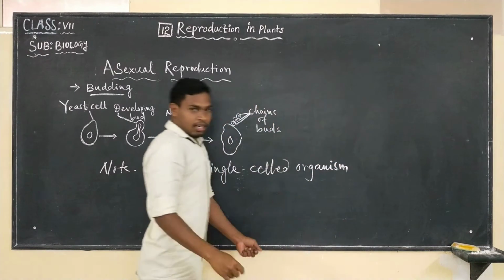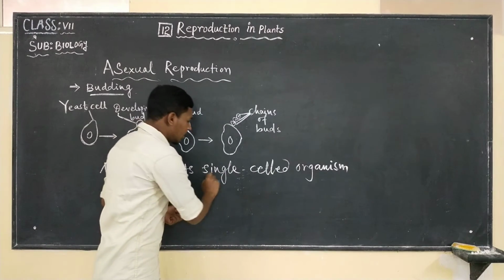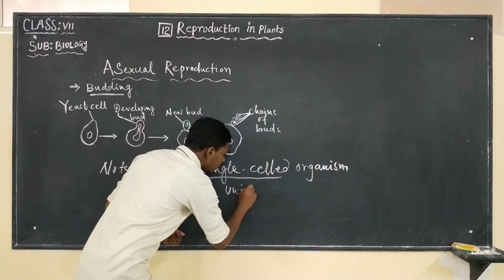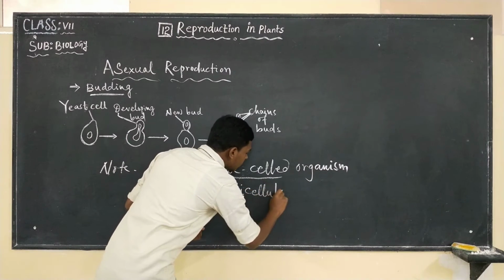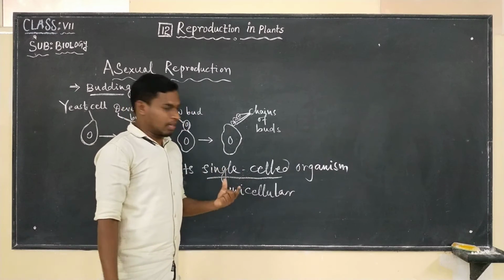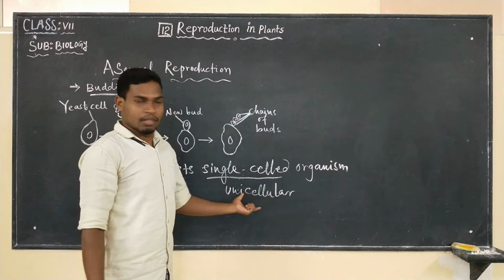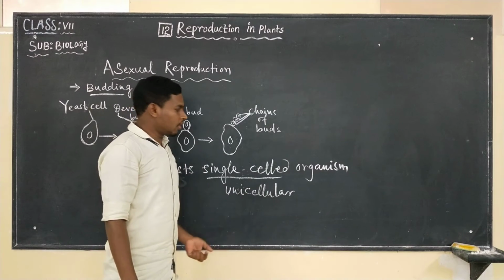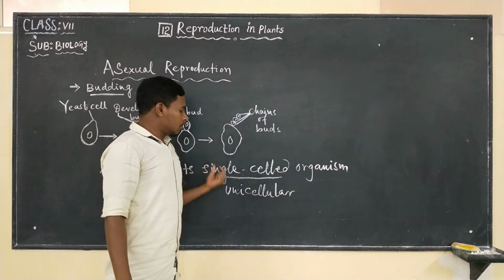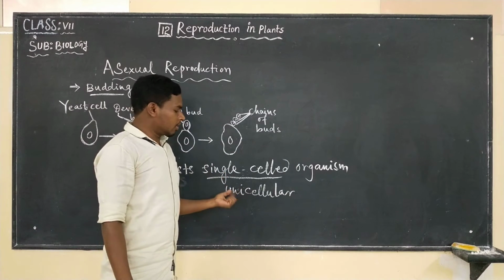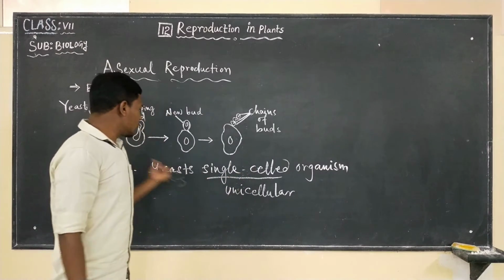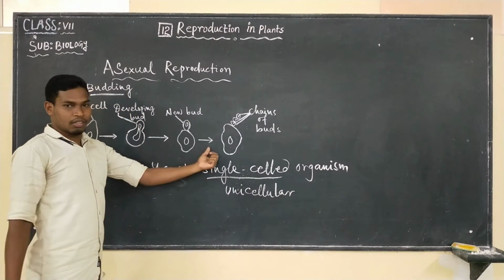That means, in other words, they are unicellular. This yeast is made up of a single cell, whereas in human beings we have many cells. We are known as multicellular organisms. With this single cell, they can undergo all the processes like respiration, digestion, absorption, and here it is reproduction. So with that single cell, they undergo reproduction.